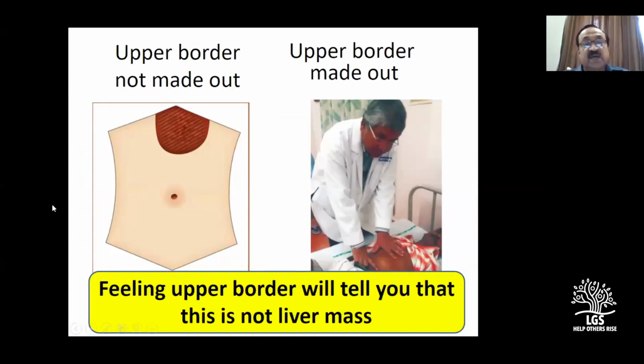Okay. Now, this is just so you understand, the upper border is not made out. It could be a liver, or a large pseudocyst here, but the upper border is not made out. Here, you can make out Professor of Surgery, head of the department from Tirupati, SVMC, my very, very close friend, G. Prakash. So, you can see here, see that? The upper border is demonstrated to you.